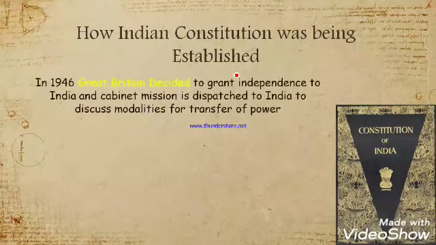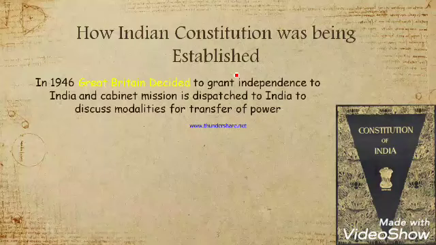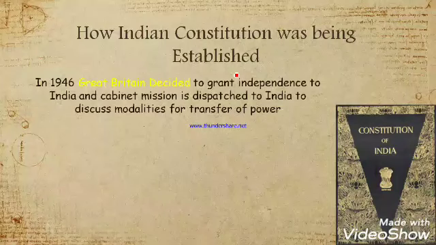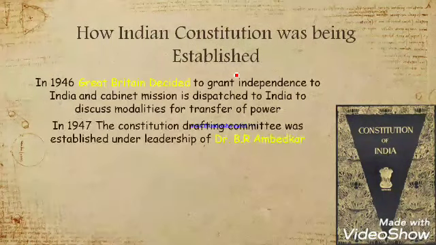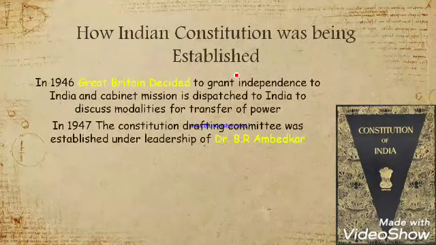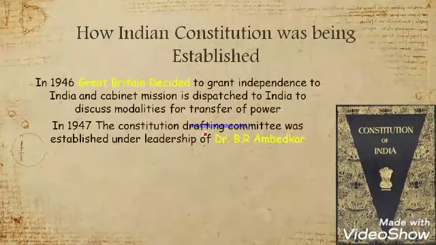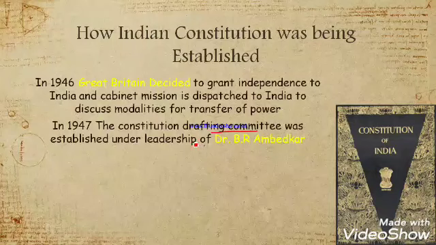The first point is that in 1946 Great Britain decided to grant independence to India, but finally we got independence on 15th August 1947, and a cabinet mission was dispatched to India to discuss the modalities for transfer of powers. Then in 1947 the Constitution Drafting Committee was established under the great leadership of Dr. B.R. Ambedkar.